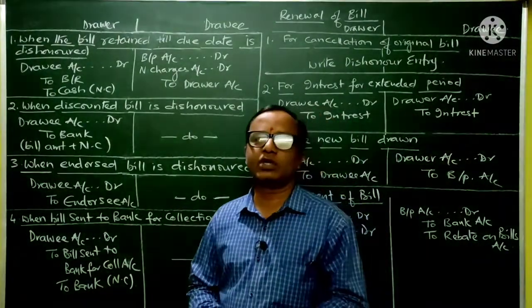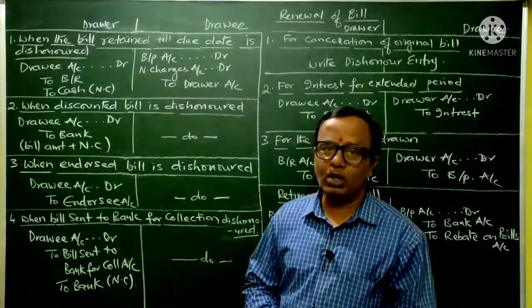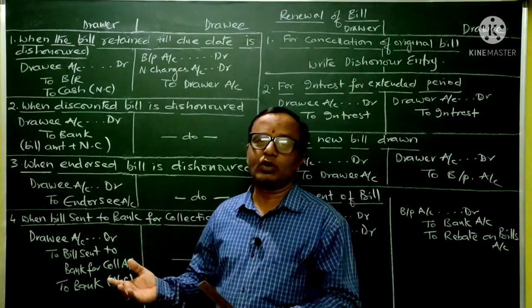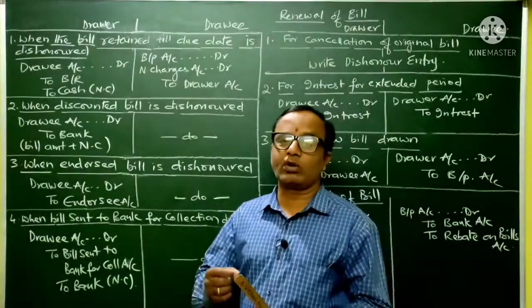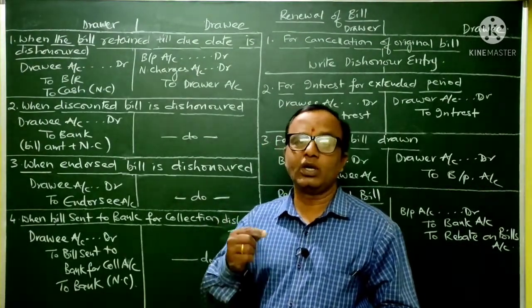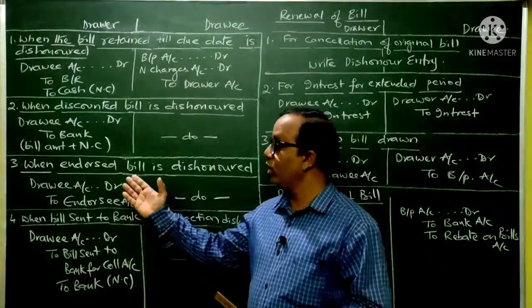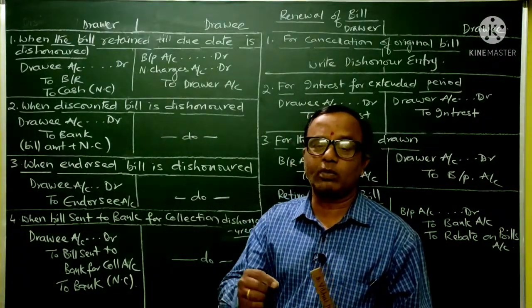Now what happens here is, on the due date, if drawee has not made the payment, in the court of law drawee may prove that this particular bill was not presented to him in the proper form, so he has not made the payment. So there should be one particular legal evidence that this drawee has failed to pay on the bill. For that purpose, the holder of that particular bill on the due date should get that bill noted with this notary public.